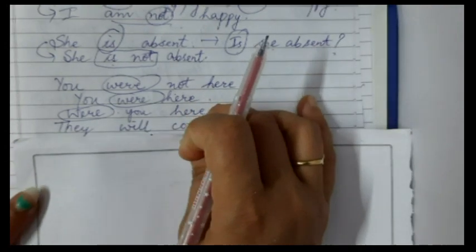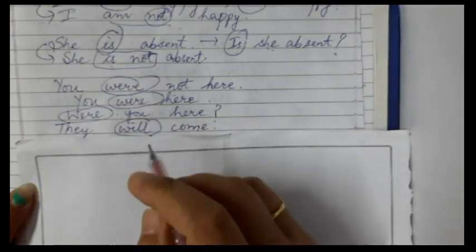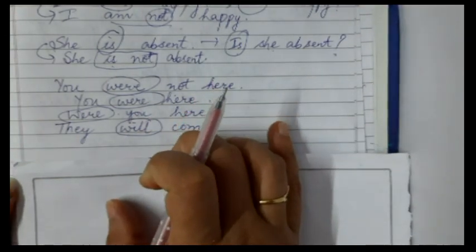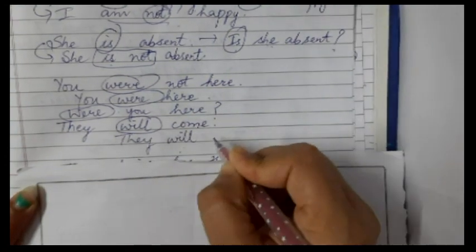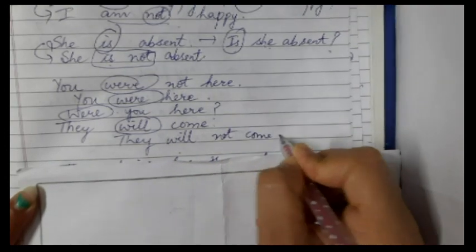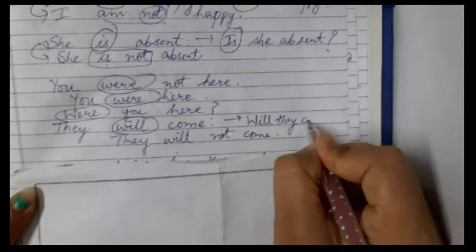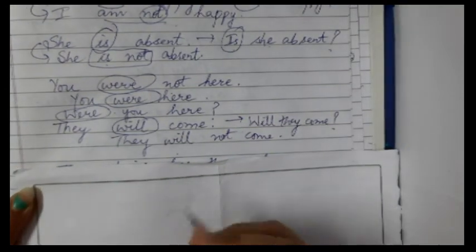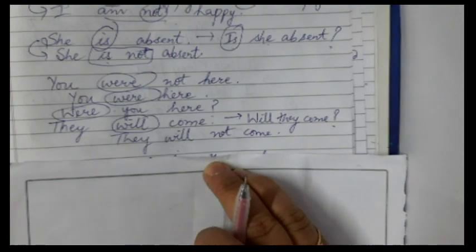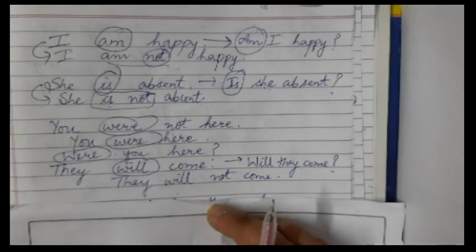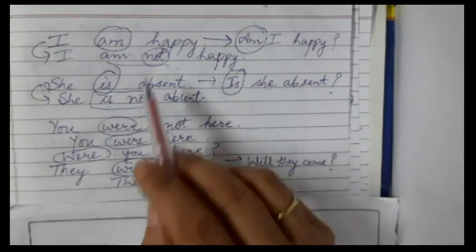Now let us pick up one more example. They will come. Again, what is your helping verb? Will. So negative will be, they will not come. Okay? And interrogative? Yes, interrogative will be, will they come? Okay? Students, now these were sentences where I can actually make out my helping verbs and I can just put them before the subject to make interrogative or add not.